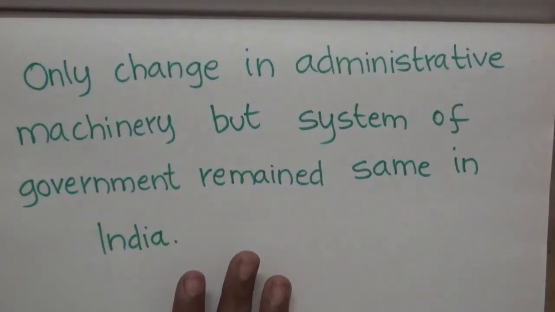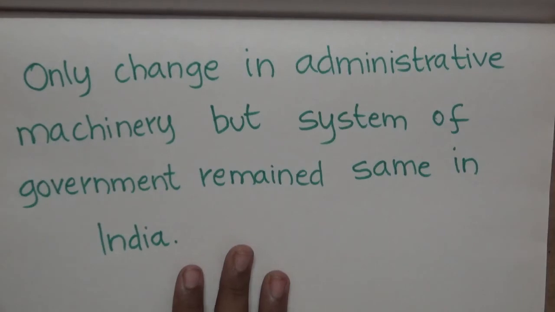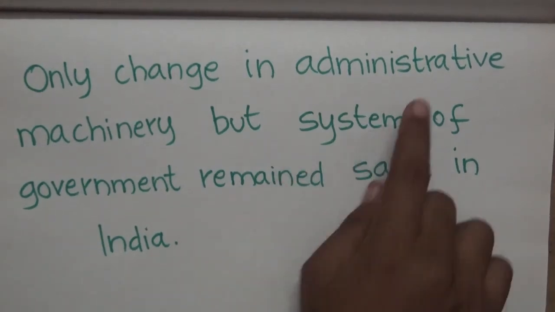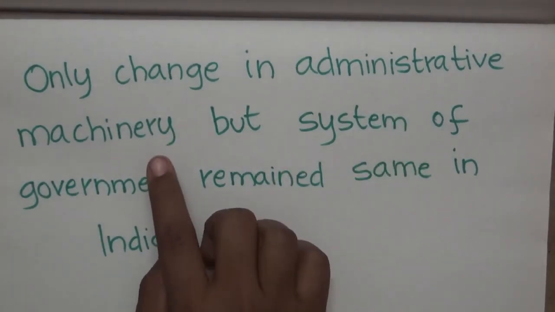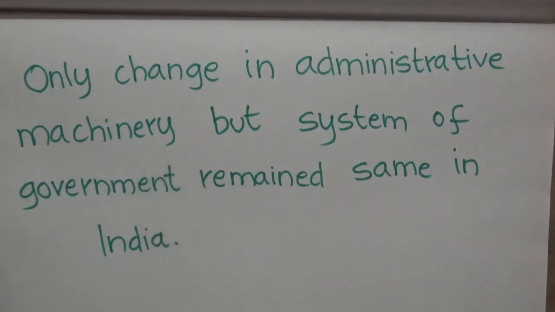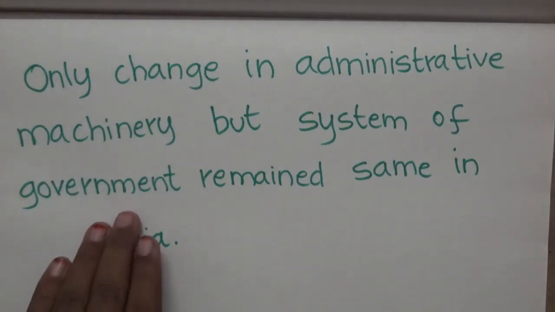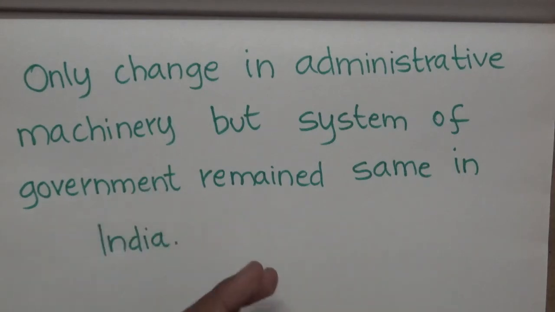What change was made after the introduction of this act is only that the administrative machinery was changed. That's it. The Government of India was changed into Viceroy of India. Nothing else was changed. Totally, the government system, or the ruling system, remained the same in India. Nothing special changed for the welfare of the people.